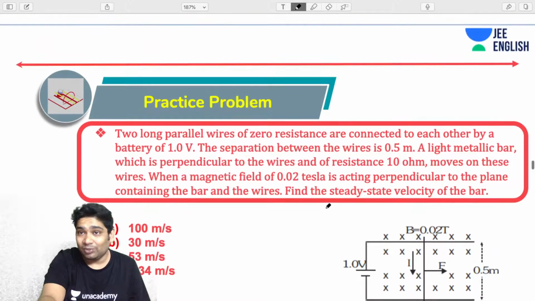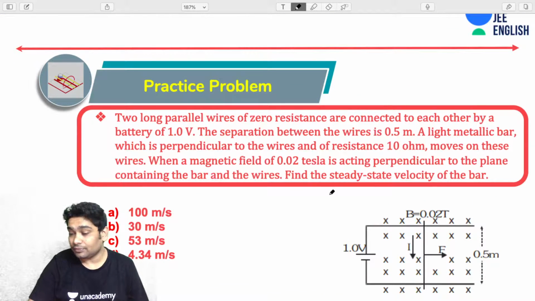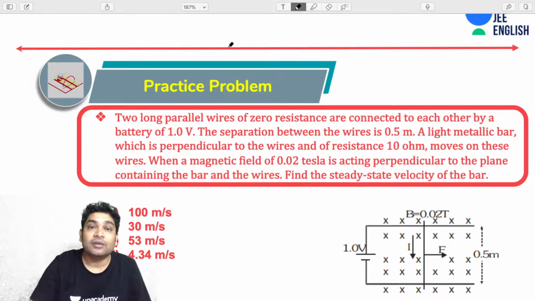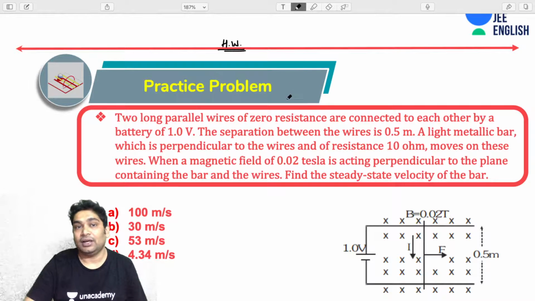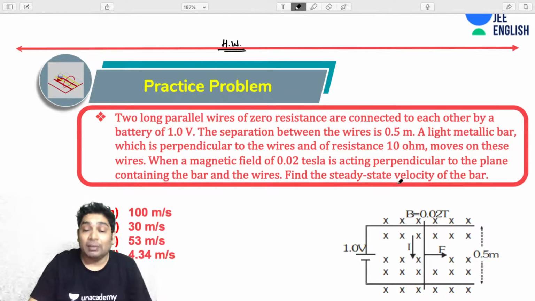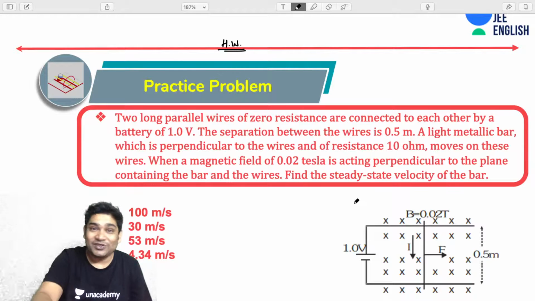Okay, this is another problem that I would like you to do as homework, because we are almost running out of time. So this is one problem I would want you to try as homework. It says two long parallel wires of zero resistance are connected with each other by a battery of 1 volt. As you can see here, the separation between the wires. Okay, so this is not electromagnetic induction, in fact, is it? I think this is okay. So try and do this as your homework problem.